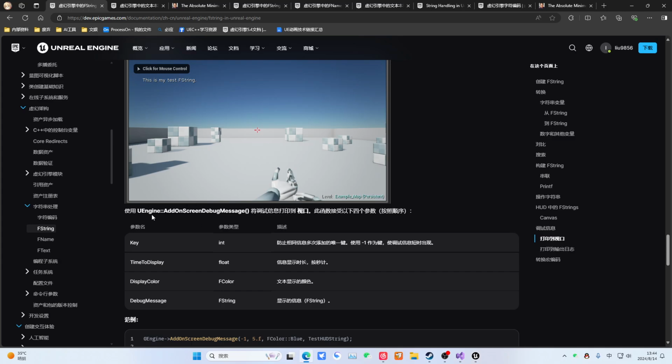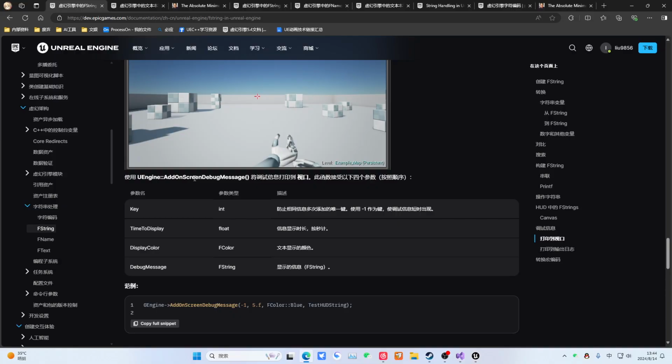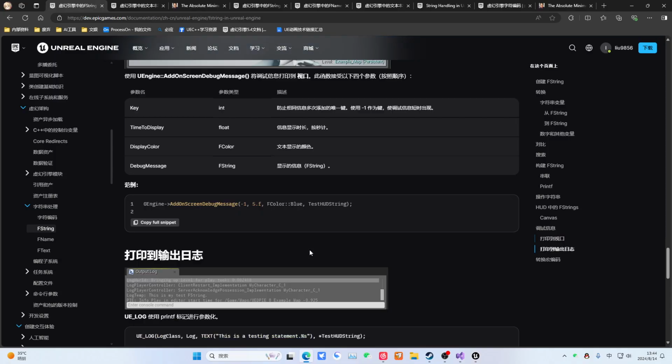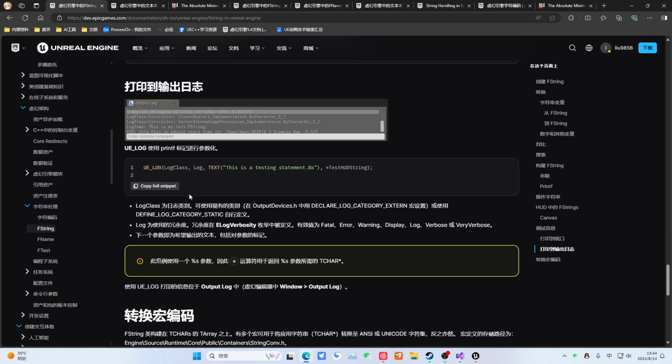Actually, it is through our engine. This is AddOnScreenDebugMessage. The key is to avoid a message spamming over and over, which is completely unnecessary. We just let this message display only one line on the screen, updated every time. So here you can pass an int as its key. Then it's the display duration and color. It is an FColor, a class like FColor. Then the FColor struct is the part for this color. Then it's FString, our debug message. Then finally output a log.